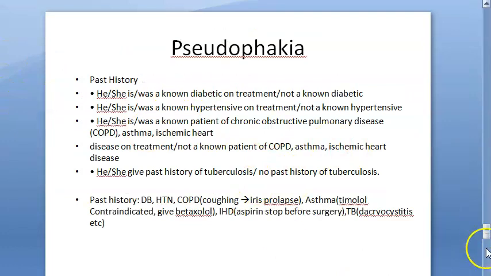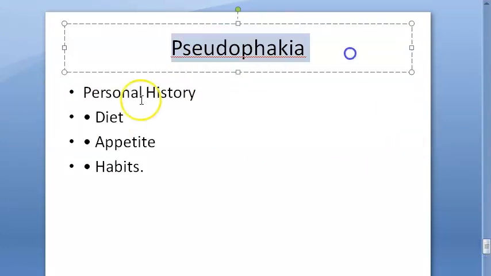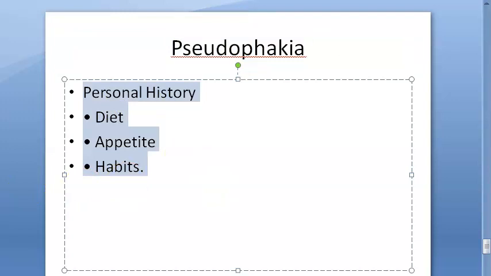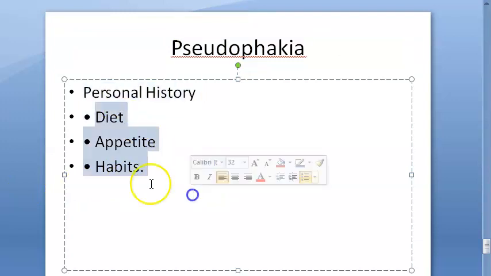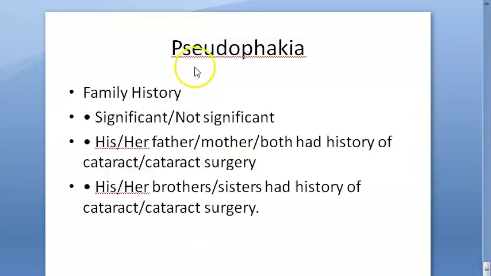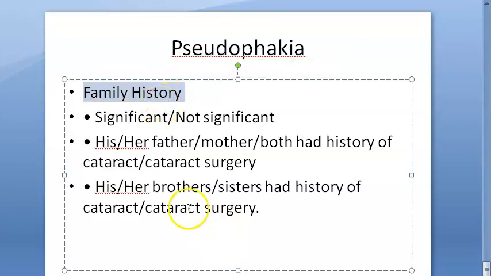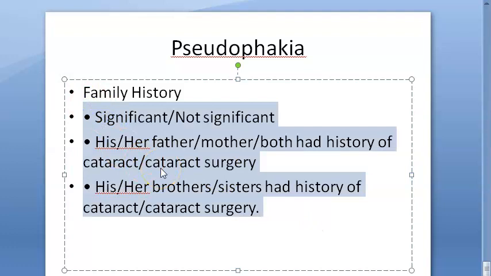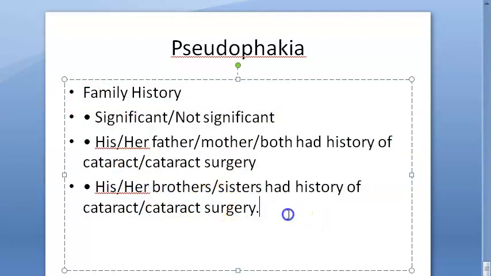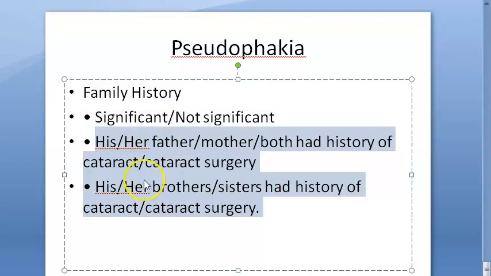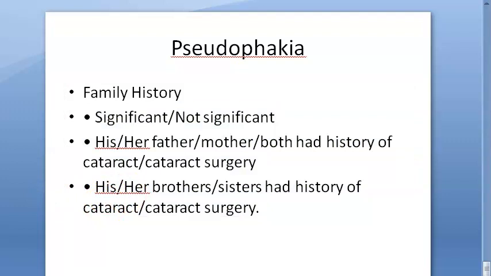So all this you can ask. Standard past history in ophthalmology. Then coming to personal history, you will ask, in personal history, guys, diet, appetite, habits. Then family history, we are putting the family last. Basically, you'd have to ask if their parents have had cataract surgery, etc. This is more about just generally you can ask if there's any significant history to know how soon his cataract matures, etc. In this case, it's already treated though.